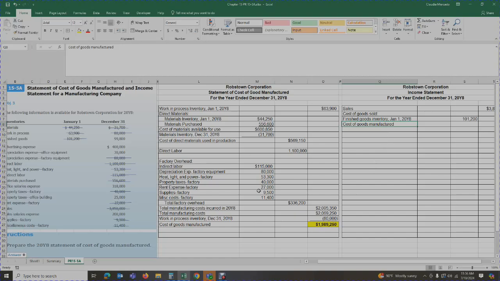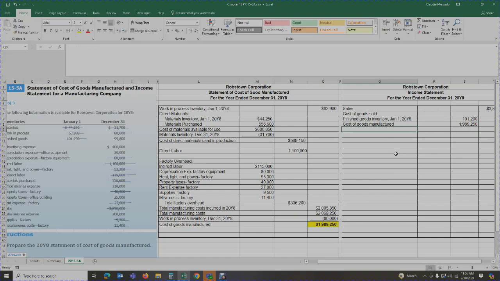We've already calculated that number in our statement of goods manufactured. We had a cost of goods manufactured of $1,989,250. So that number is going to flow into here. Whatever you calculated on your statement of cost of goods manufactured, you're going to carry that over to your income statement. That is how much you spent in manufacturing the goods during 20Y8.